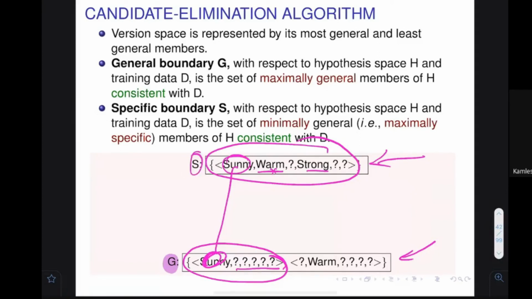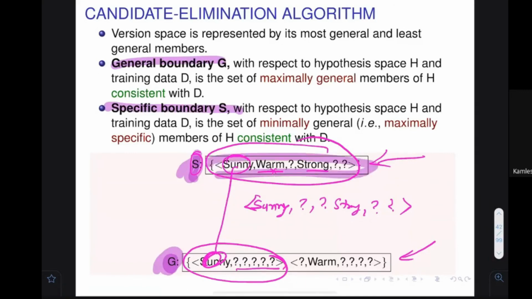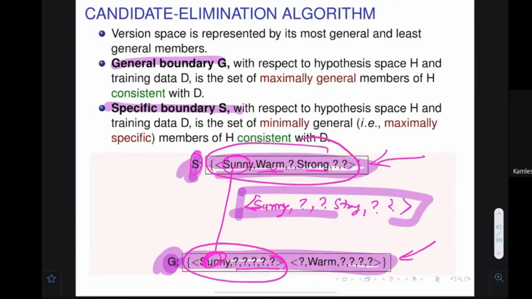I can say Sunny, question mark, strong, question mark. You see, this hypothesis is also inside this particular set. If I specify the most general boundary and a specific boundary, these two things, then using only these, this item is also in the set. However, I have not written it. Is this concept clear to everybody?